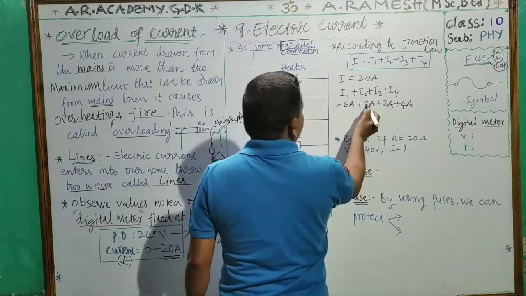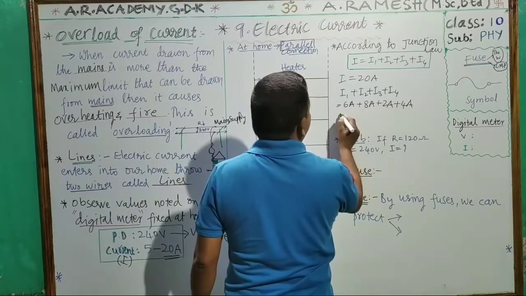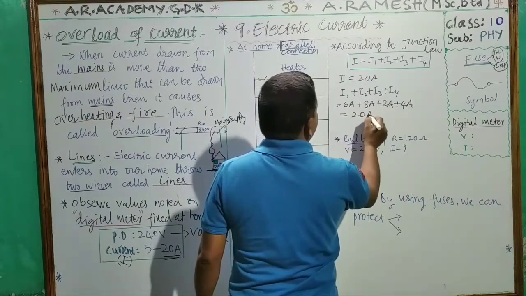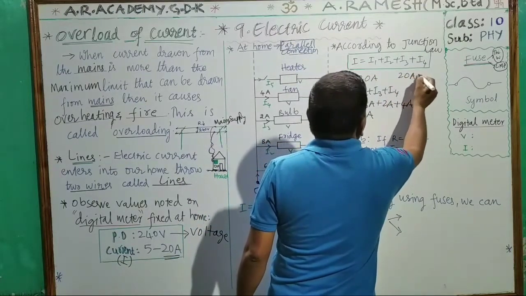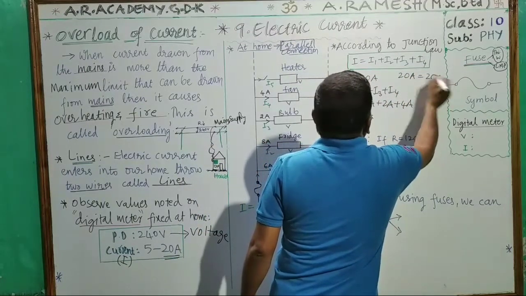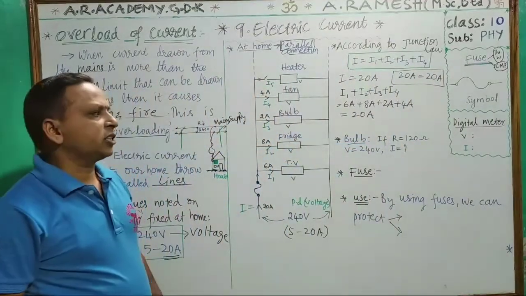Total, you see, 6 plus 8 is 14, 14 plus 2 is 16, plus 4 is 20 amps. So the current entering into the junction is equal to the current leaving the junction. It is exactly following the junction rule.